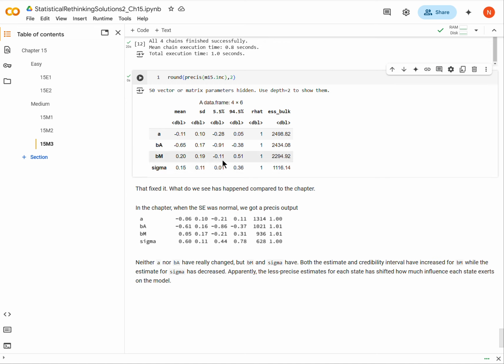I suspect that maybe it has something to do with overall broader credibility intervals in the other coefficients, and therefore a lot of the uncertainty is being sucked up here, but it could also have something to do with the non-centered parameterization. I'm not sure. I don't think that's the case. But anyway, I'm not really sure about sigma. If you have a good answer, then let me know in the comments.